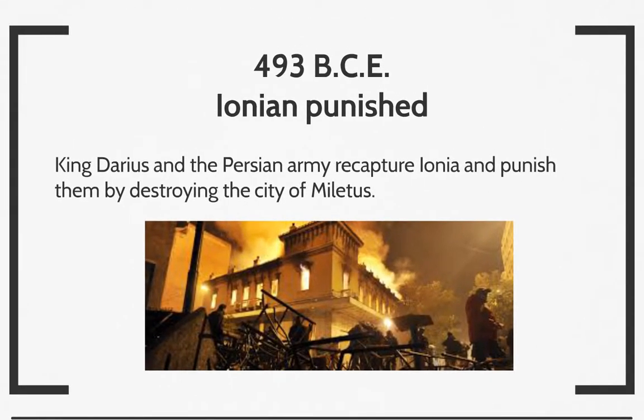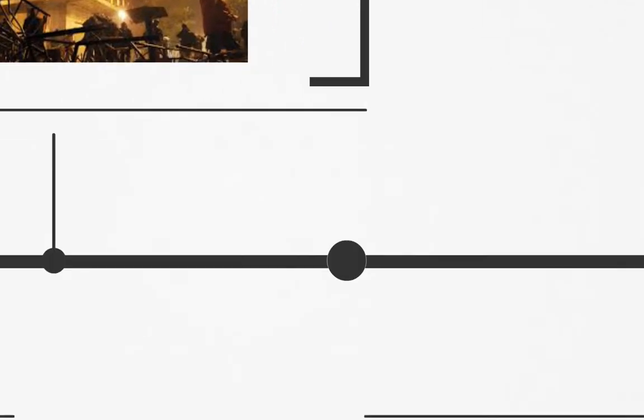We get to 493 BCE. Like I said, the Ionians are punished. They destroy the city of Miletus. They recapture Ionia and ultimately take it back over.